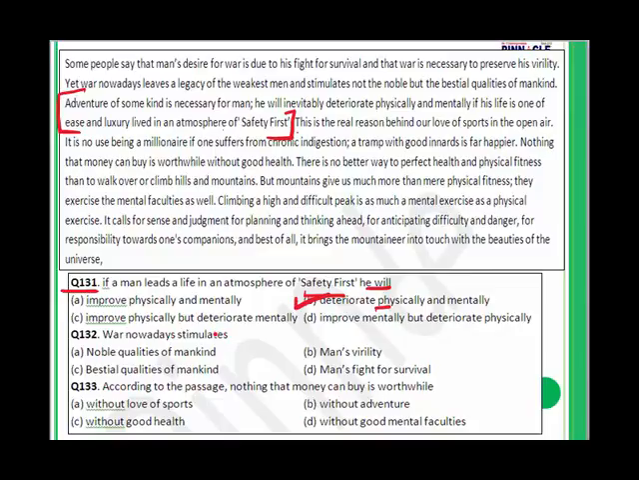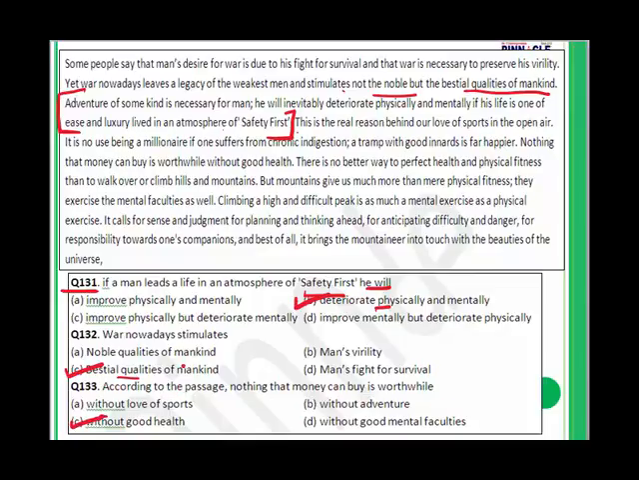132. War nowadays stimulates... War nowadays stimulates the bestial qualities of mankind. Answer is C. Where is the answer? Yet war nowadays leaves a legacy of the weakest men, stimulates not the noble but the bestial qualities of mankind. So here is my answer. 133. According to the passage, nothing that money can buy is worthwhile... Answer is C.